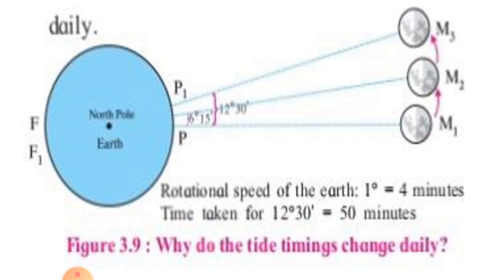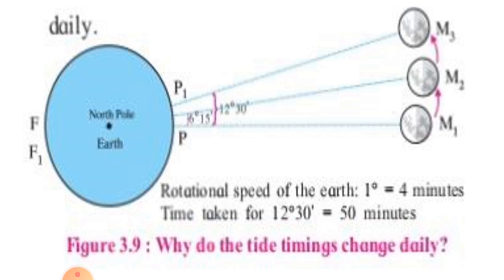The time difference between two high tides or two low tides is of 12 hours and 25 minutes. The timings of tides of any particular day are 50 minutes ahead of the timings of tides of its previous day. This can be explained with the help of this diagram.